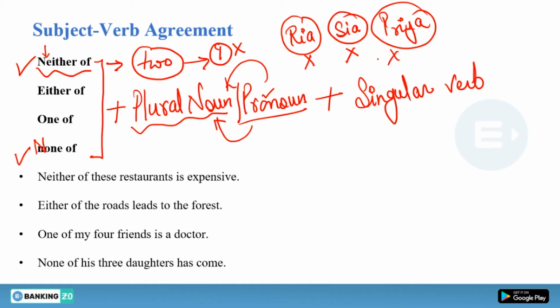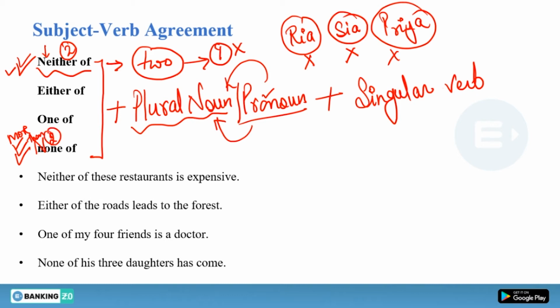Okay? That means when you are making a choice out of two things or places or persons, and you don't want either, then you have to use neither. But when you are making a choice and there are more than two people or places or things, then you have to use none of. It means neither of and none of have the same functions. But neither of is used for two and none of is used for more than two.